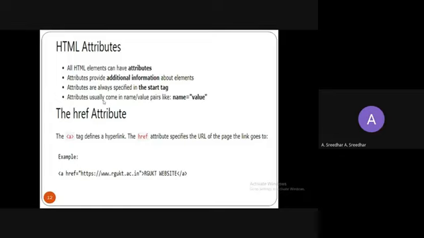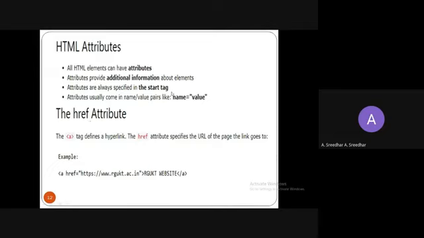If you want to create a link for a particular text, the tag name is a. The href is called an attribute, which is used to create a hyperlink. So here the tag a defines a hyperlink, and href is called an attribute. This is a tag, and this href is called an attribute.